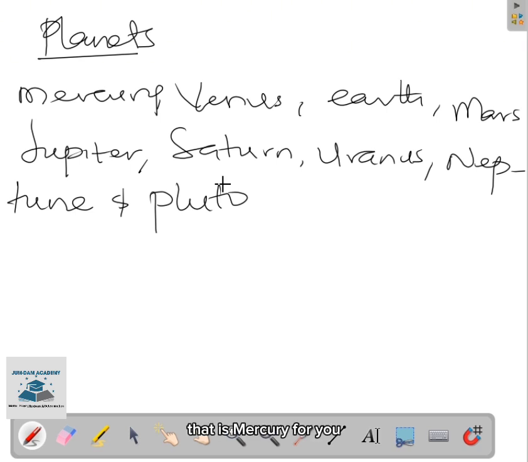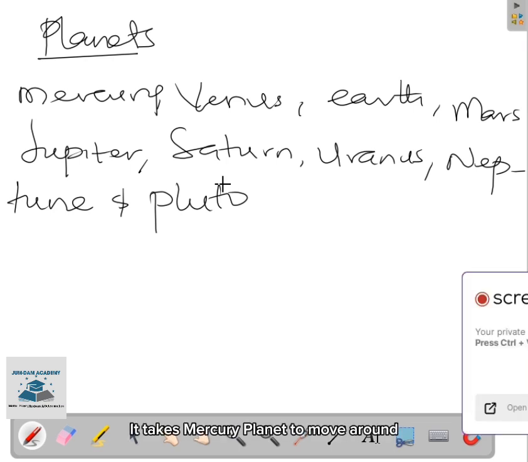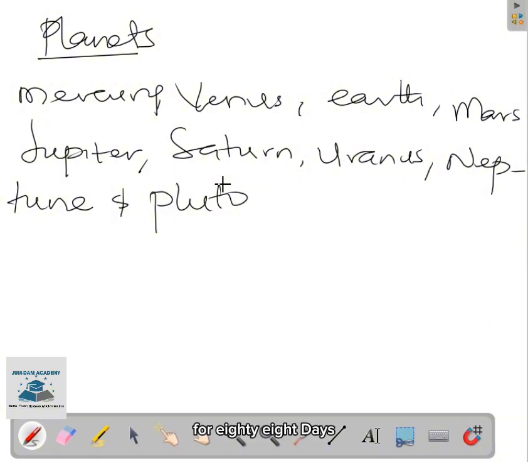That is Mercury for you. That means Mercury will be a very, very hot planet because it is closer. In fact, it's the closest planet to the sun. And it takes Mercury 88 days to move round the sun. That is, as big as Mercury is, it takes Mercury 88 days to rotate around the sun. So that is Mercury.